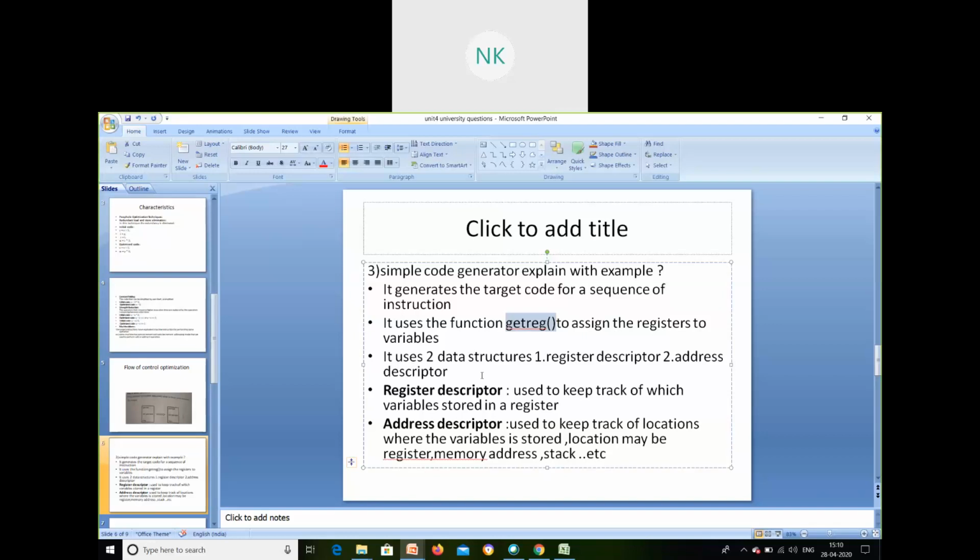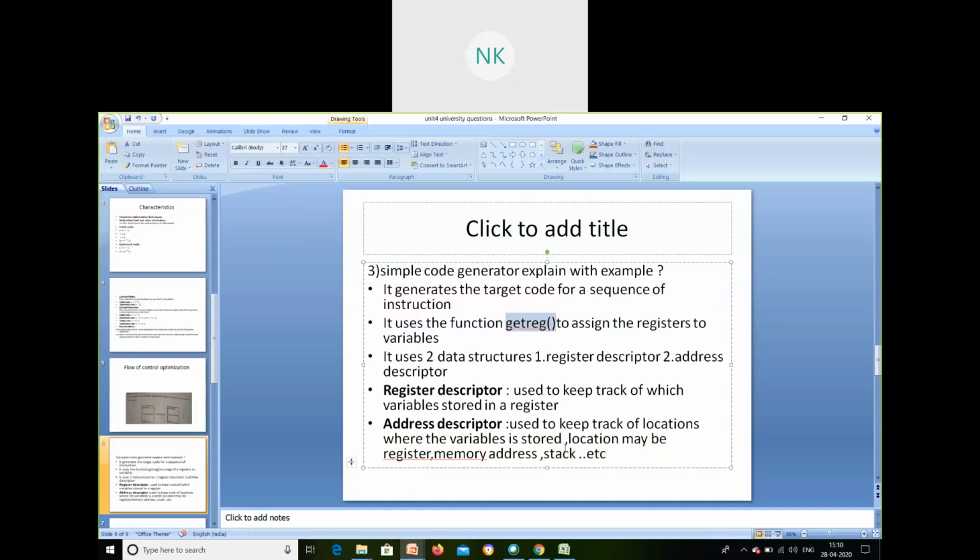Initially the registers will be empty. After the computation is over, the value will be kept in the register, and those registers will be having some locations, the addresses. That is what you call the address descriptor, used to keep track of the locations where the variables are stored. For example, I have registers R0, R1, R2, R3. In R0 I have A, in R1 I have B, in R2 I have C. These are the variables A, B, C that I have.